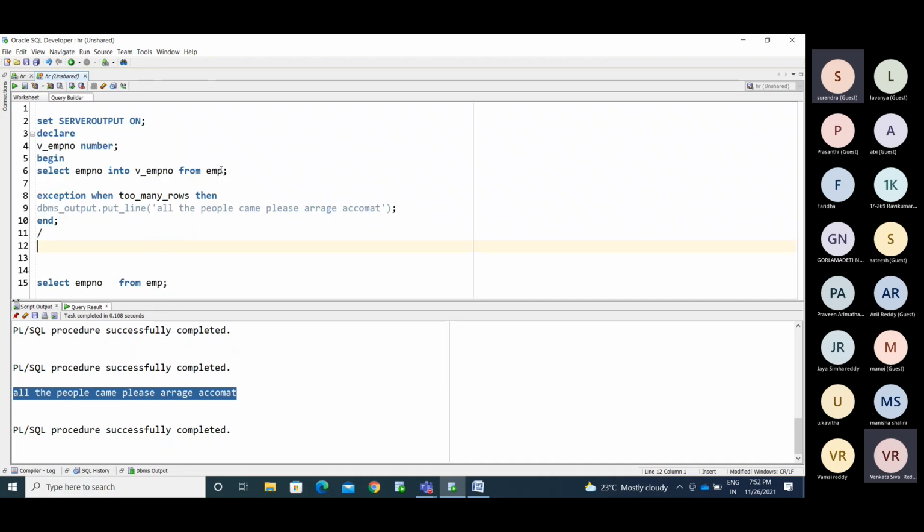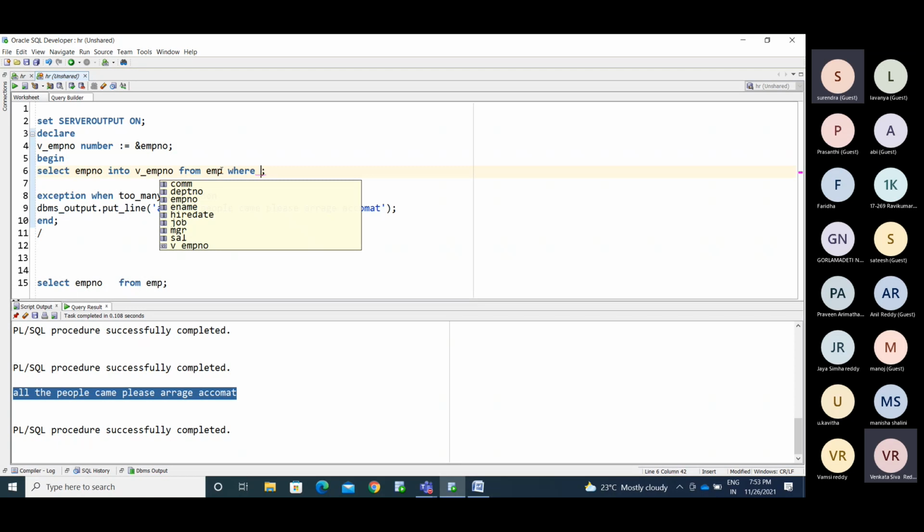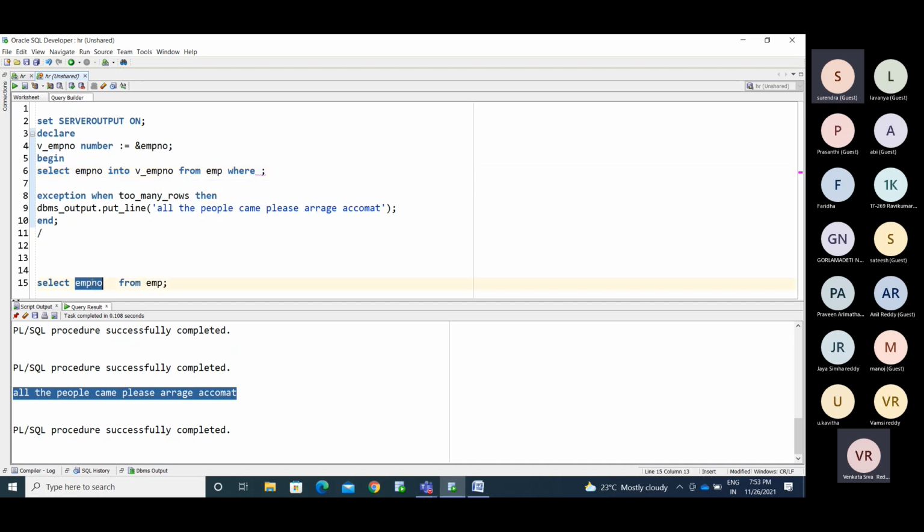Now I'm running this, trying to retrieve the employee information. What are the employees we have? Where employee number equals 7369.